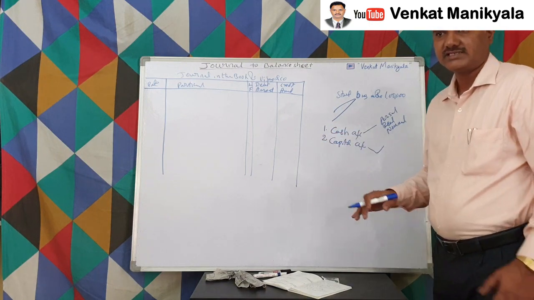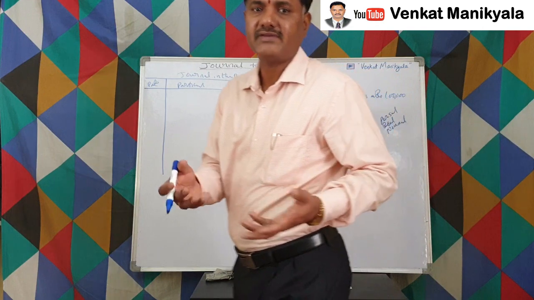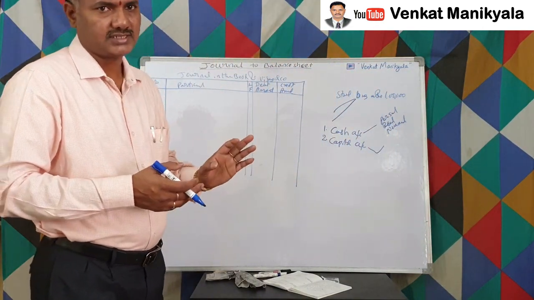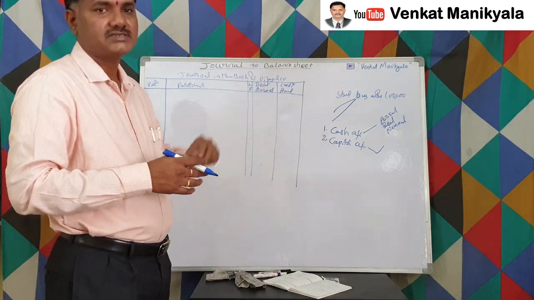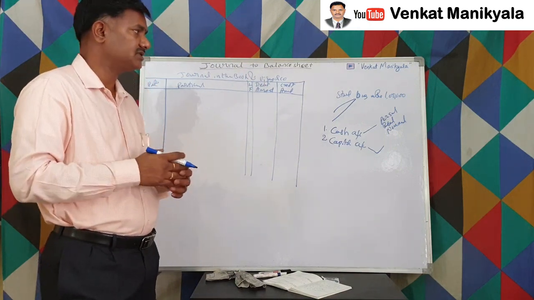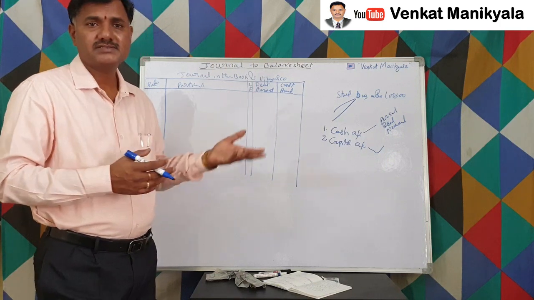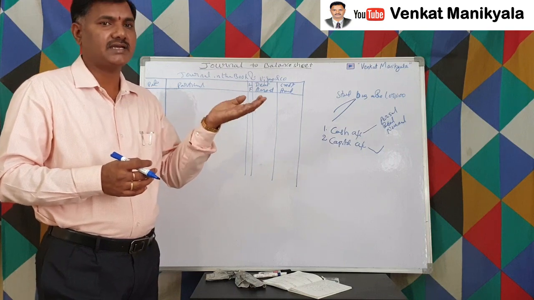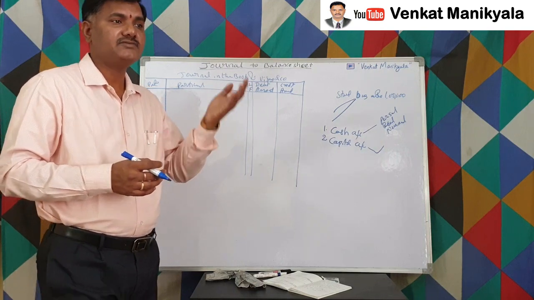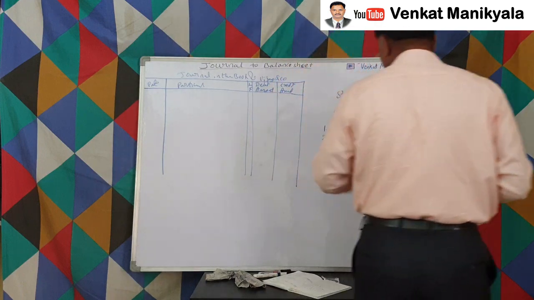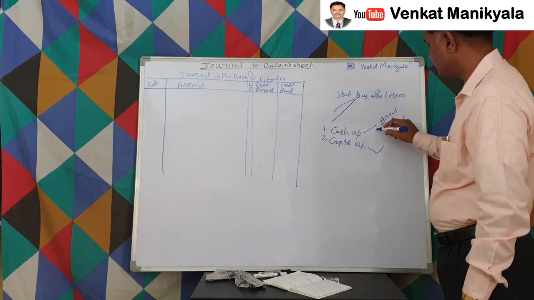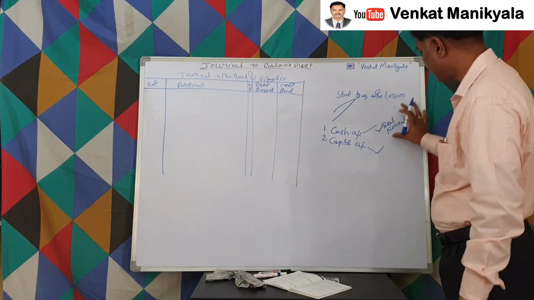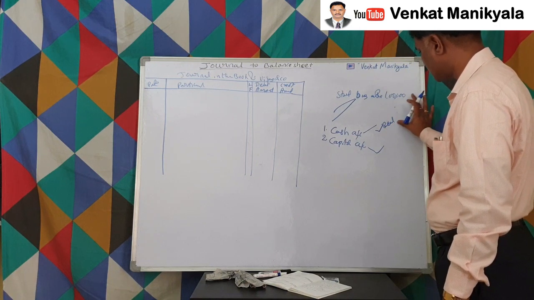This cash account, what is cash? Whoever is having that cash is the owner of that cash, right? So it's not an individual person or a natural or artificial person. This is not an income or expense or loss or gain, right? It's one of the assets we are having, current assets we can say. So it comes under the real account. So cash account is a real account.